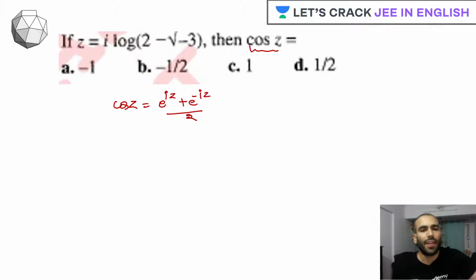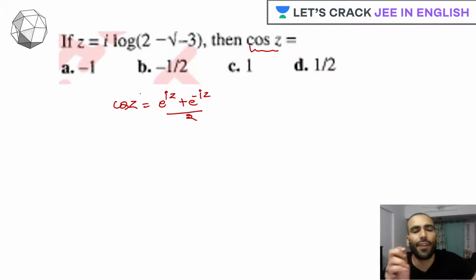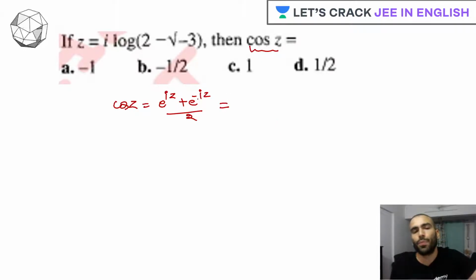Guess what? We are having two conjugate numbers. They are being added up in the numerator. We'll be getting twice of real part of this conjugate number. So what is the real part? That is cos of z. So twice of cos of z upon 2, we get cos of z. Simple. So now what exactly we need to do? We need to only punch the value of z.